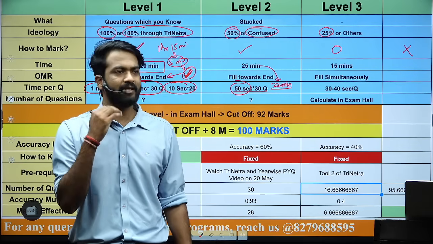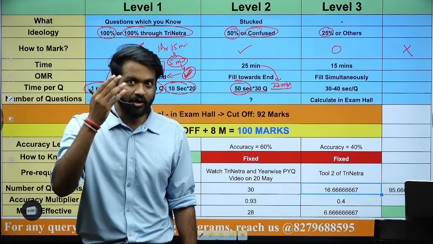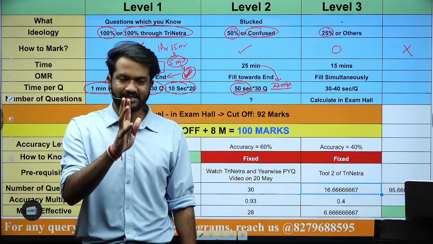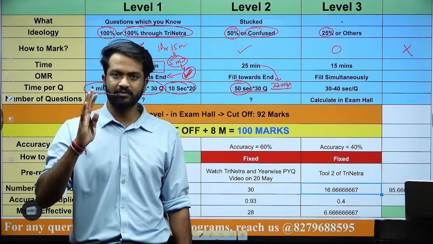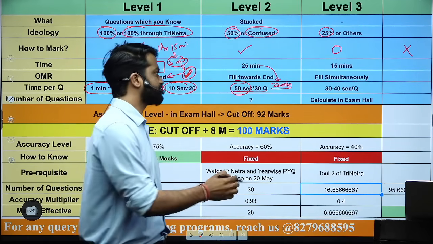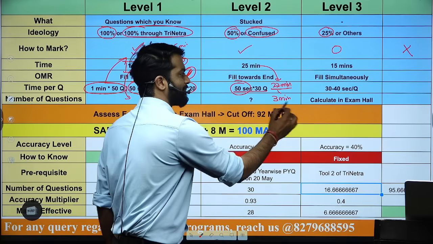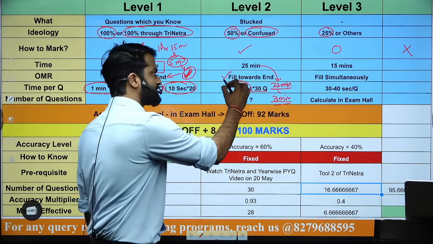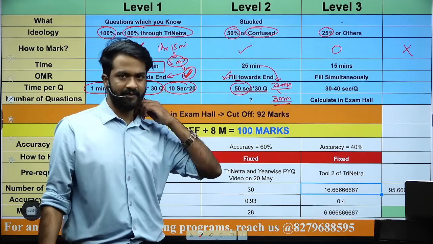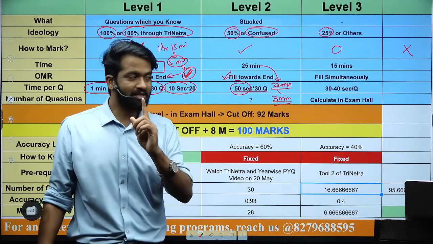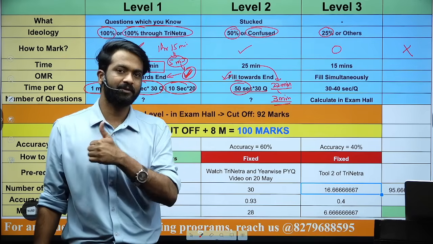you're applying the Trineth or logic, or you will see one thing, very important thing, that you are able to recall now better. 4 से 5 सवाल इसमें से बनने लगेंगे क्योंकि your subconscious mind has processed those questions. Take it from me. Apply. देखो इसको. So what I'm saying, 22 minutes, then next 3 minutes में fill the OMR. ठीक है. So OMR towards the end of the entire 30 questions. Sorted है. Let's jump to the level 3. अब level 3 में the most important part is how many questions you have to attempt.